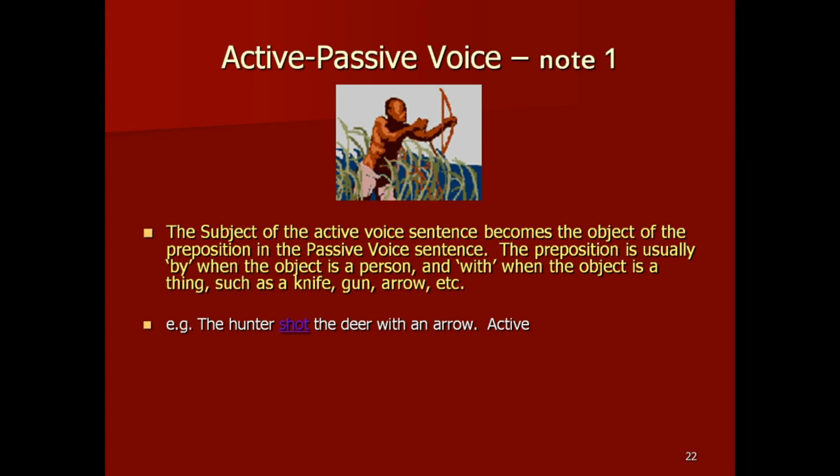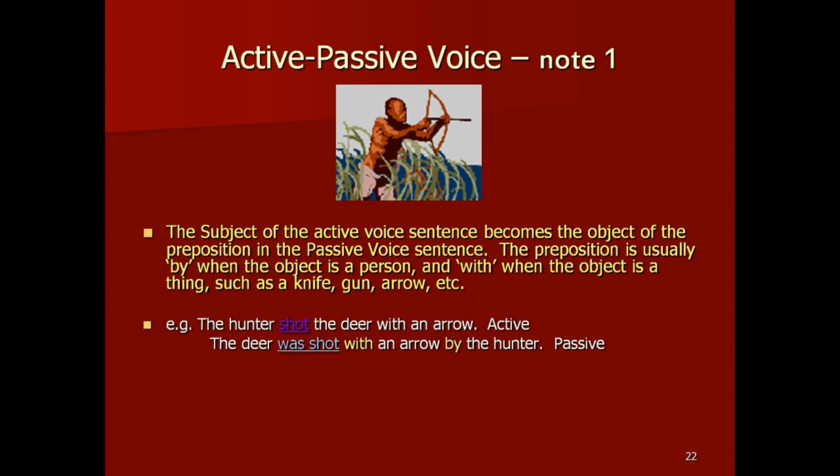That is, this is in active voice form. The deer was shot with an arrow by the hunter. That is passive voice. Passive form of shot. The deer here is a singular subject, so we use was, and shot is the past participle of the verb shoot.